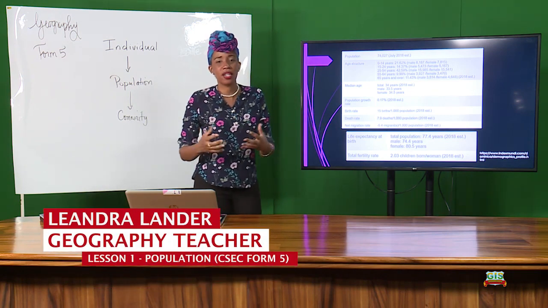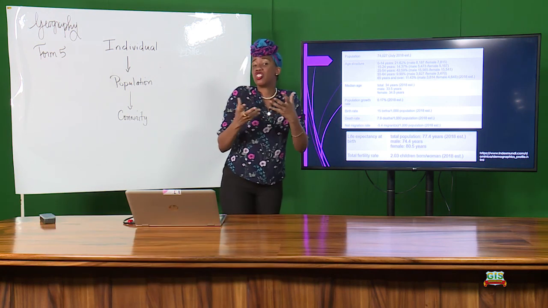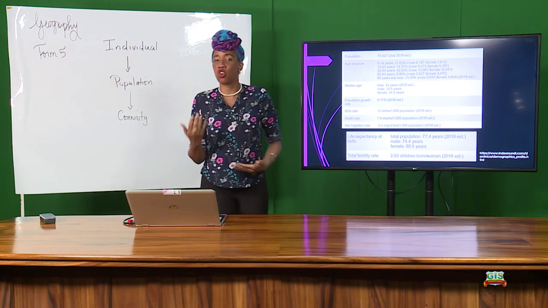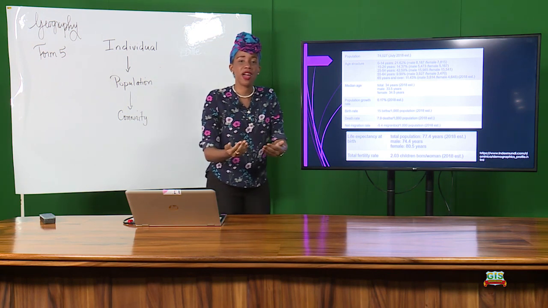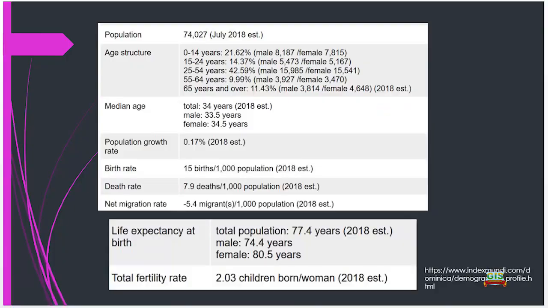Having more children is an honor. Or due to religious reasons, you are not supposed to use certain things like contraceptives. That can affect your birth rates and fertility rate. All right, so we looked at Dominica's population and compared it to the terms that we studied a little earlier.